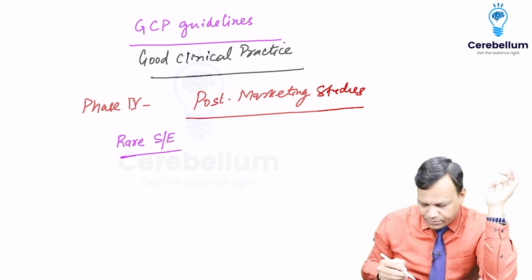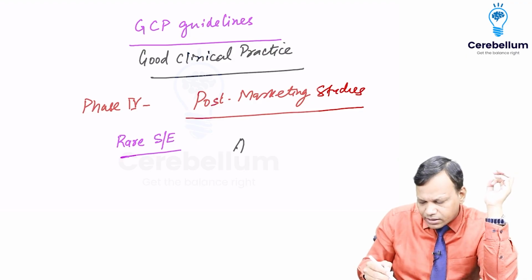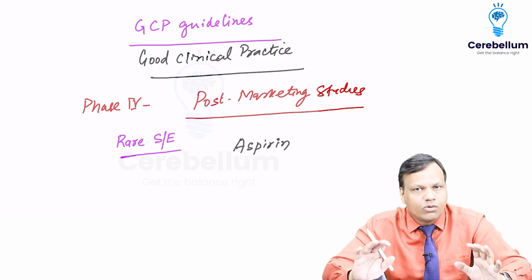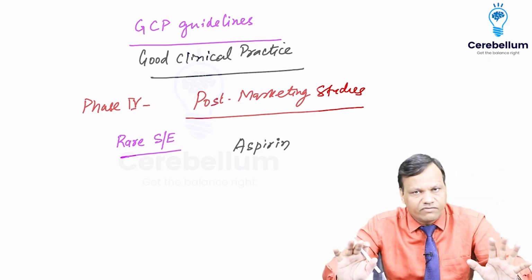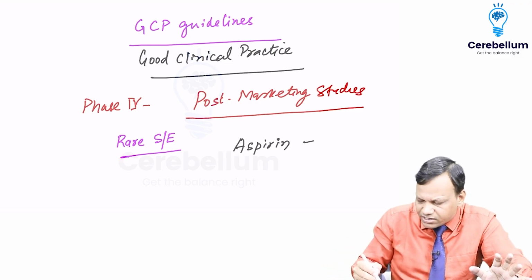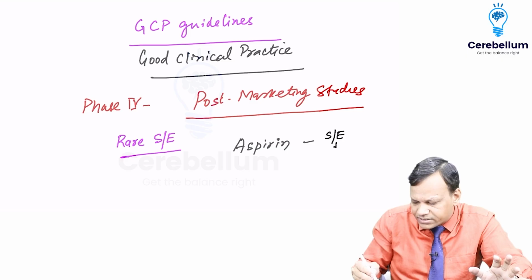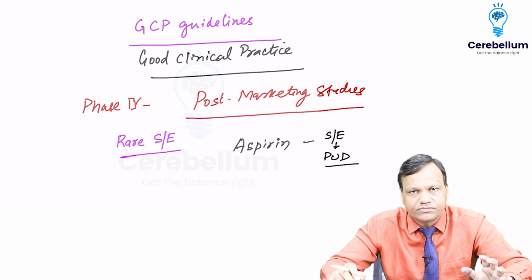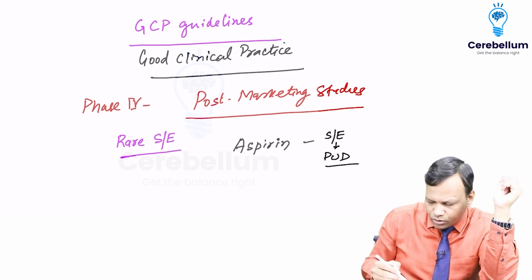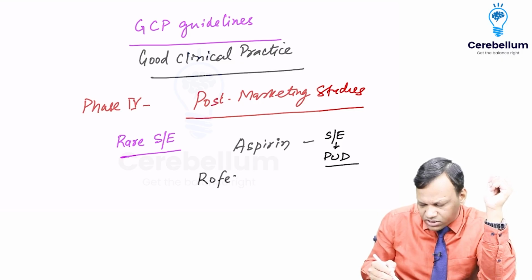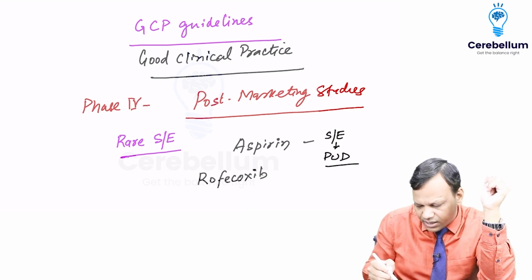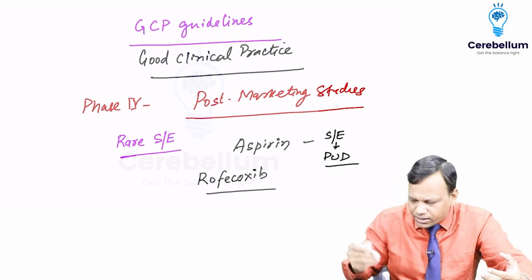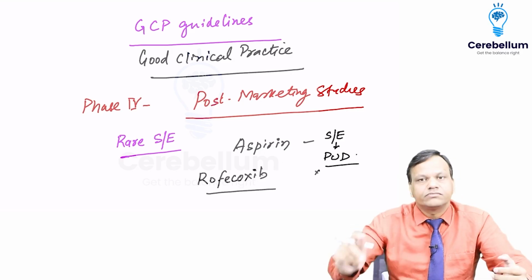Like we can take an example. You all know about a drug called aspirin. Yes. Aspirin is a very good anti-inflammatory drug. Everyone knows. But it has one major side effect, that it can cause peptic ulcer disease. In many patients on long-term use, it can cause peptic ulcer. So then we developed a new drug which is called rofecoxib. Rofecoxib is again a very good anti-inflammatory drug like aspirin. But it is not causing peptic ulcer.